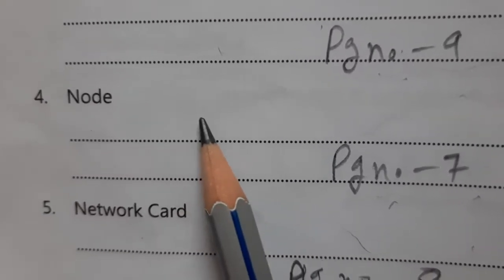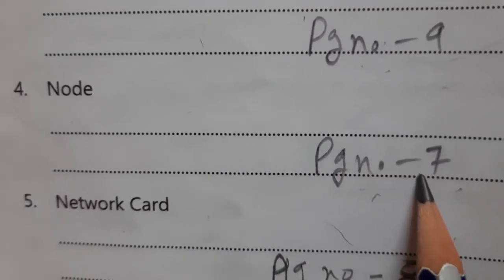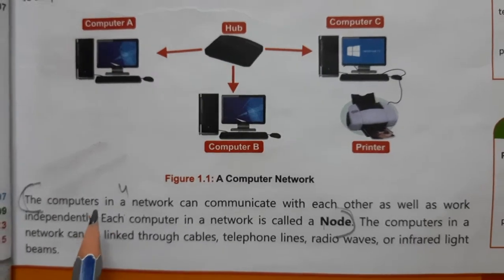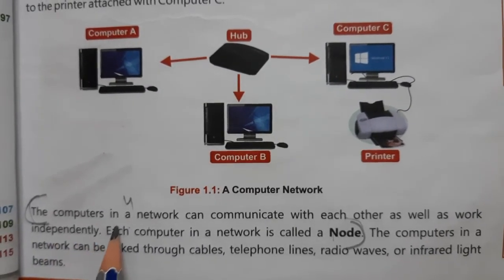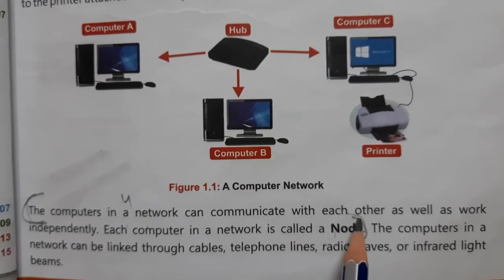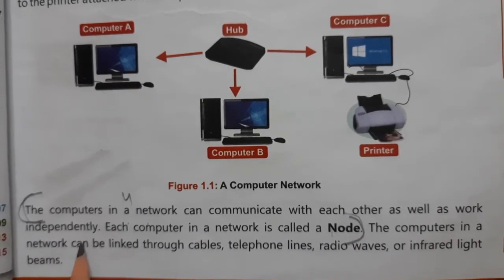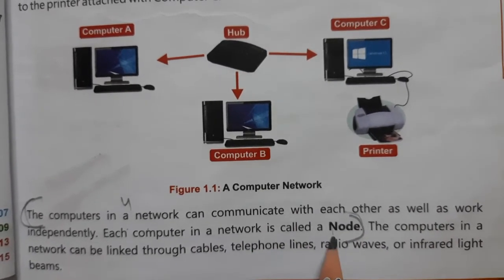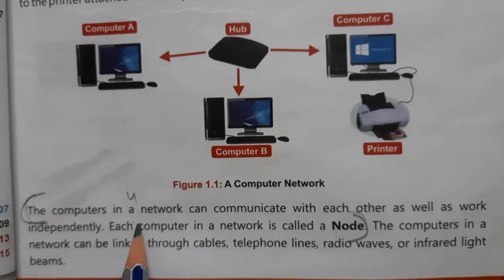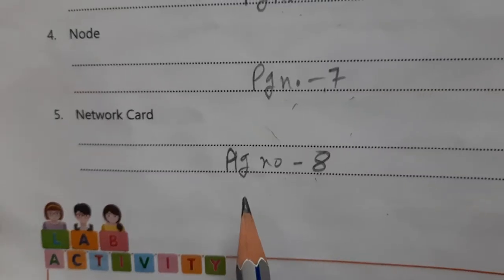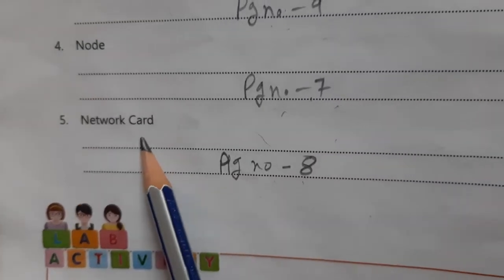Now next, number 4, is node. Open page number 7. So you have to write from here. The computers in a network can communicate with each other as well as work independently. Each computer in a network is called a node. This is the answer number 4.